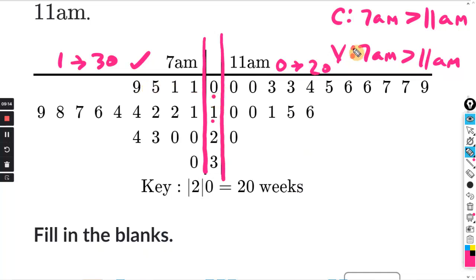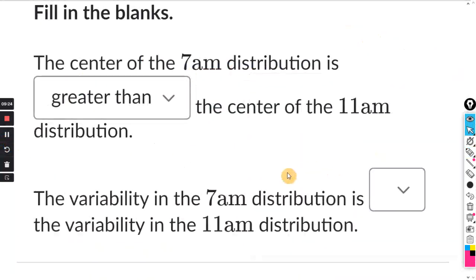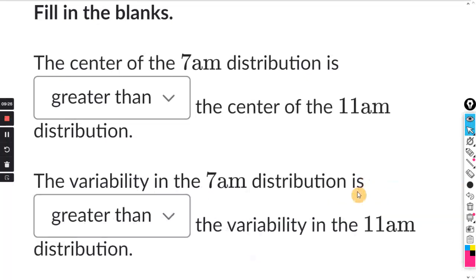So in both cases, center and variability, the 7 a.m. side was greater. All right, so the center for 7 a.m. was greater than, and the variability was also greater than.